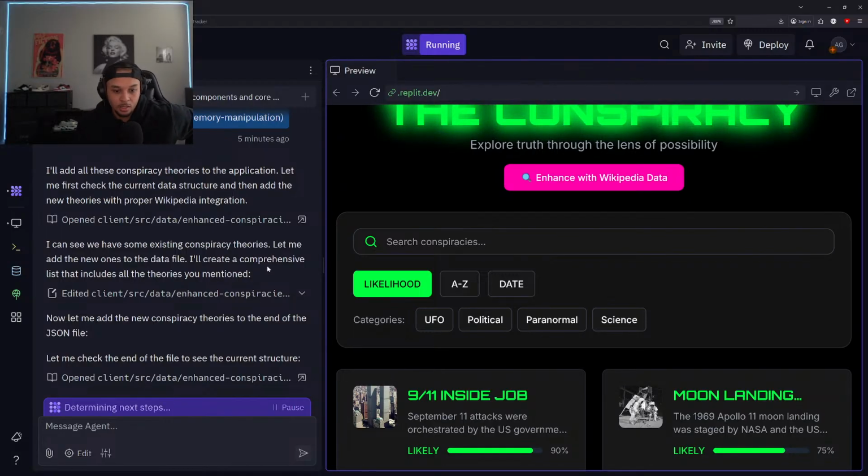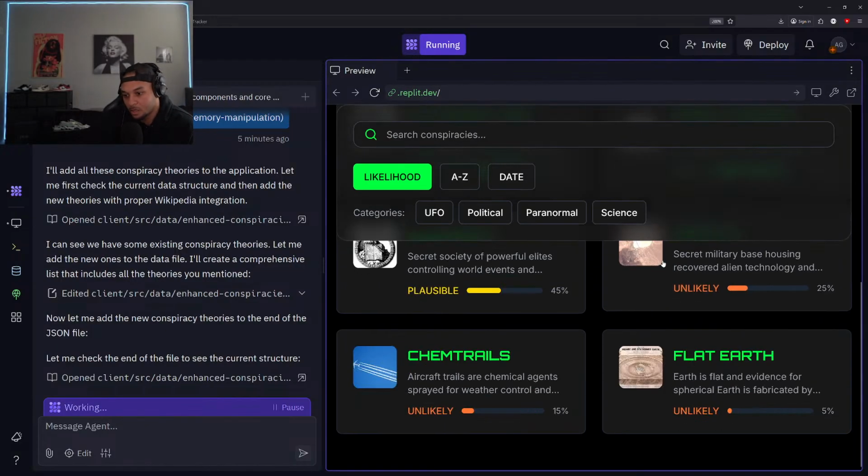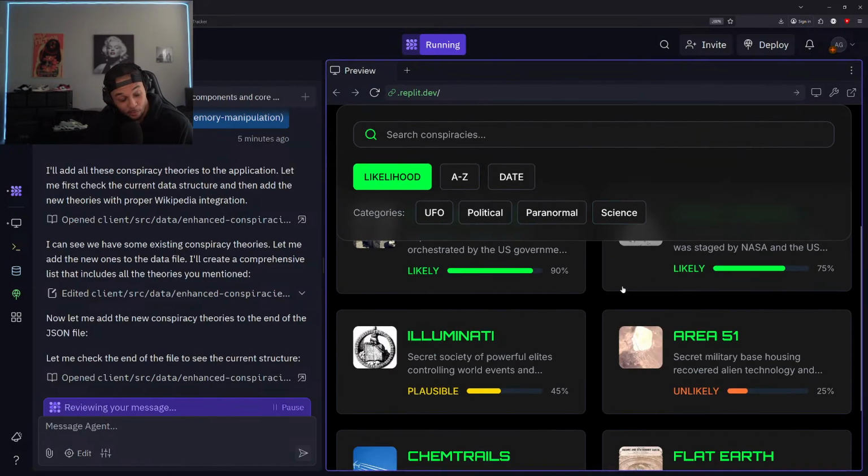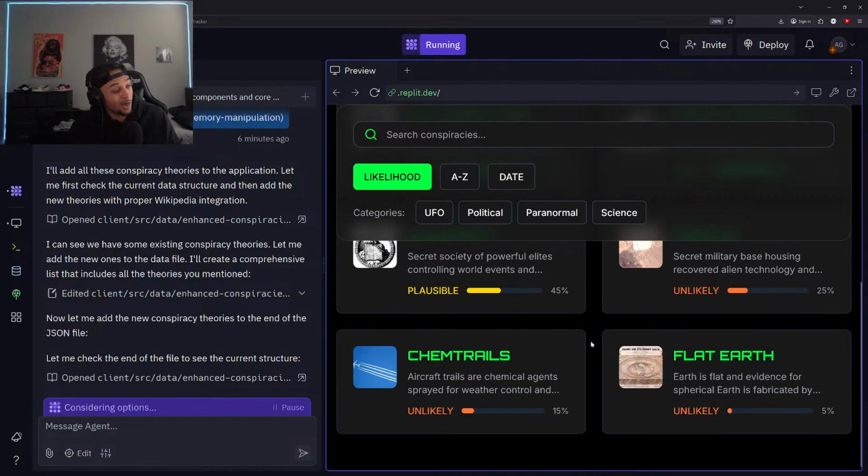Let me check the end of the file to see the current structure. All right, it's still loading up for us. It's still loading up. It's cool, man. What conspiracy? Let me know what conspiracies to add though. Whatever conspiracies you guys think would be cool to add in, we could definitely drop those in, or let me know what other features or assets that you think this app could use. Whatever, definitely down to make some changes or add some more things in here.